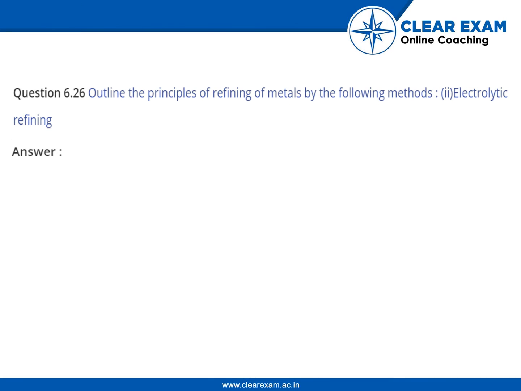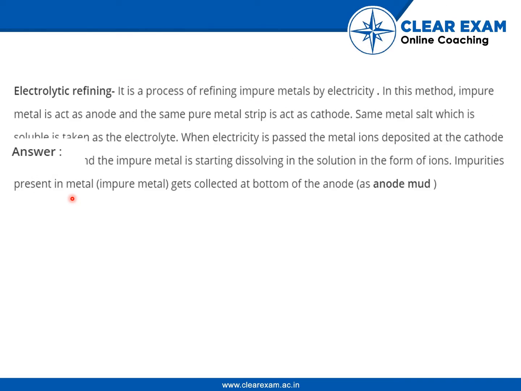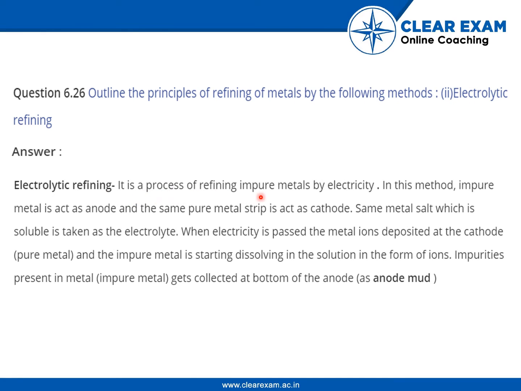we have to define the method of electro refining. Electro refining is the process of refining impure metals by electricity. In this method, impure metal is at the anode and the same pure metal strip is at the cathode. The same metal's salt which is soluble is taken as the electrolyte. When electricity is passed, the metal ions are deposited at the cathode as pure metal and the impure metal starts dissolving in the solution in the form of ions. Impurities present in the metal get collected at the bottom of the anode as anode mud.